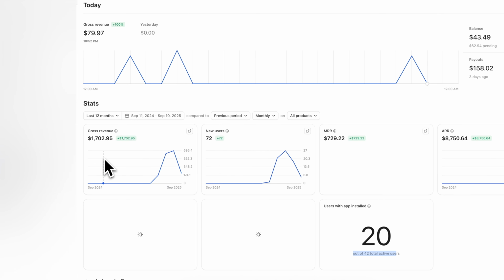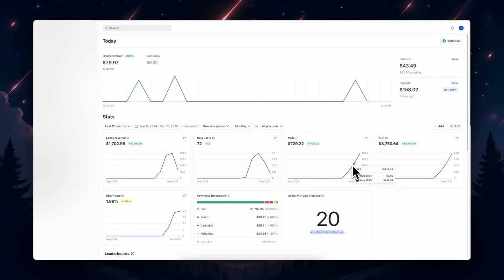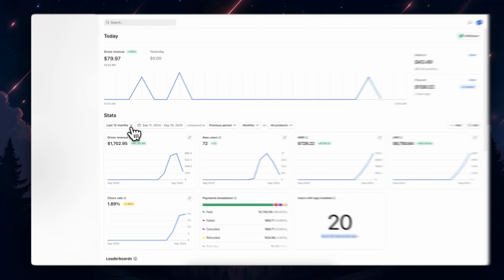So the first month we had $179. Second month, 414, and then this month 729. This is my MRR, so monthly recurring revenue. Hopefully, I can keep growing this. It's definitely not easy. Definitely not easy. These 72 users, just ignore that because obviously not all people are actual users. But it's tough. It's not easy.